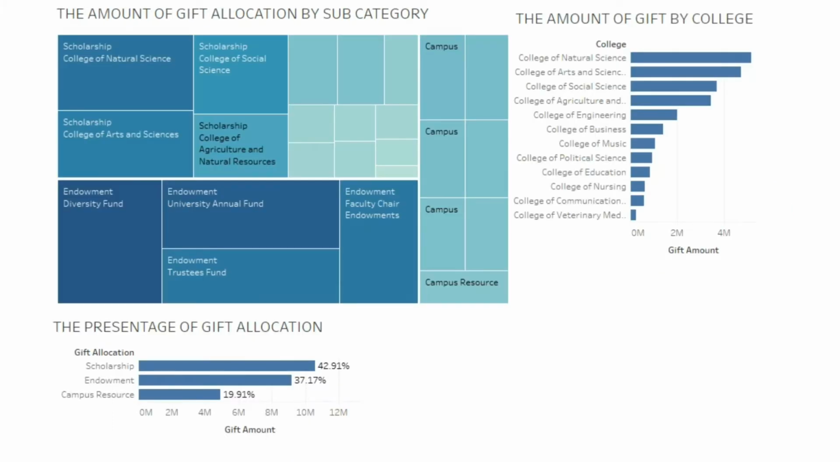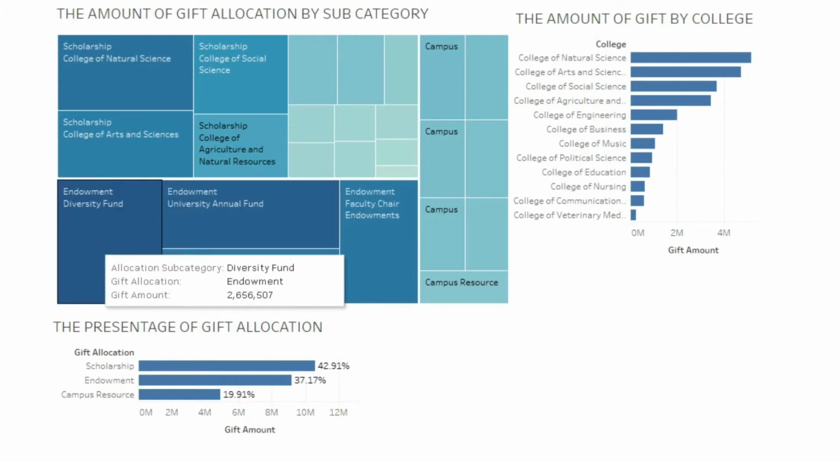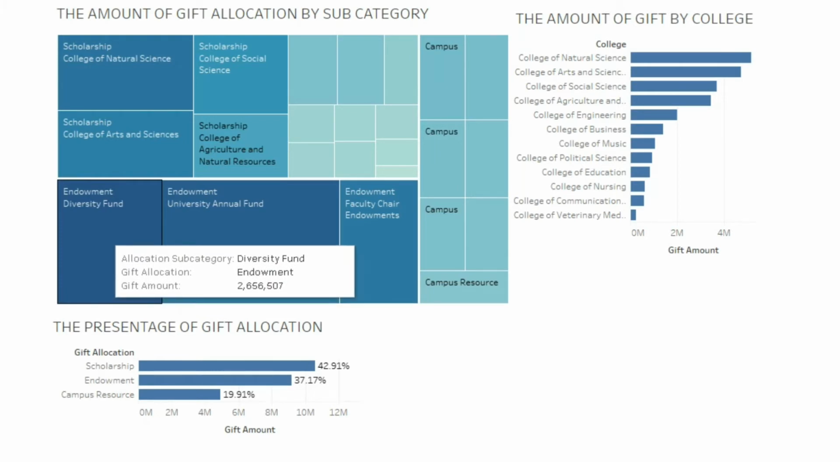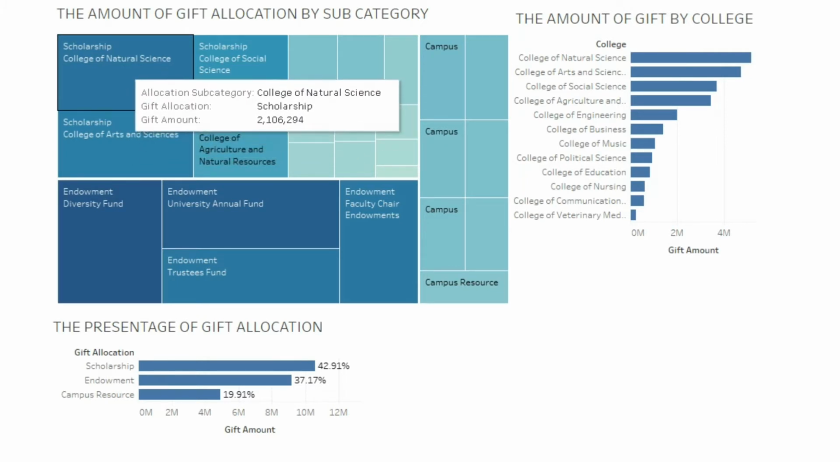Next, what is the highest amount of gift allocation by subcategory? The answer is diversity fund, which has the largest area and the darkest color. And which college received the most donation? The answer is College of Natural Science.